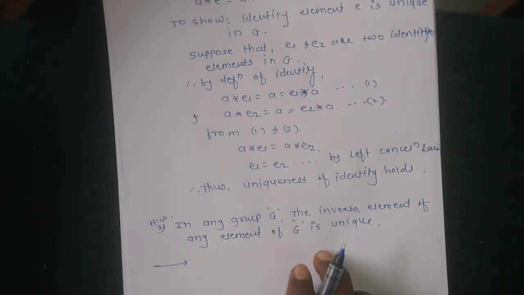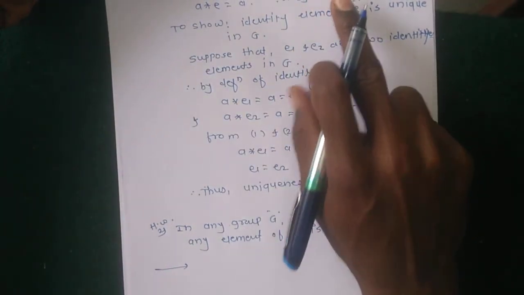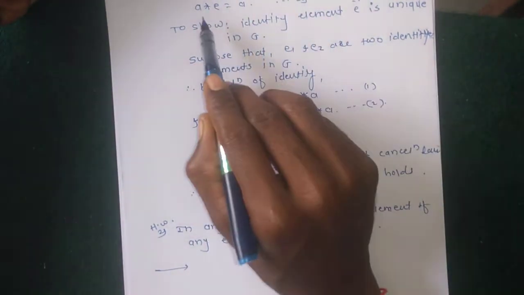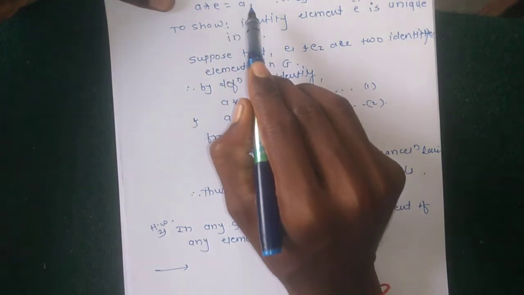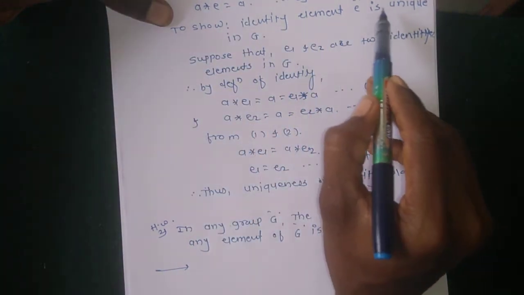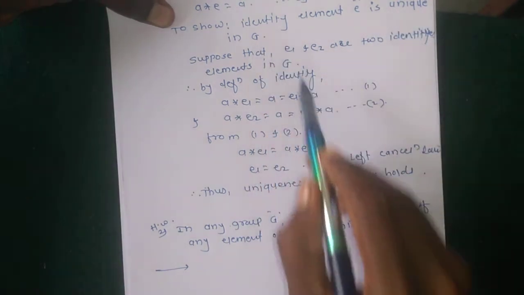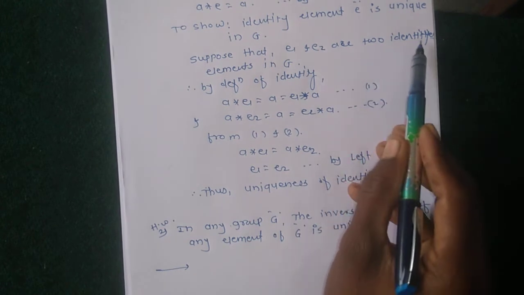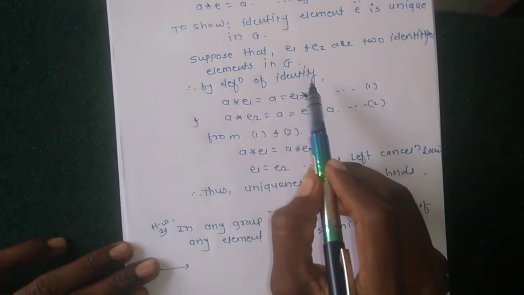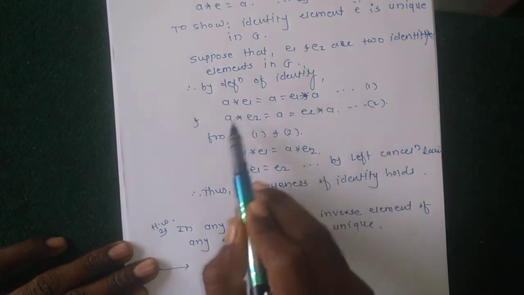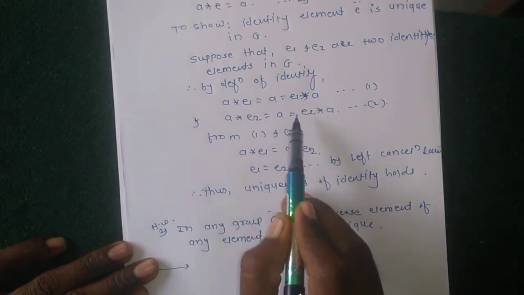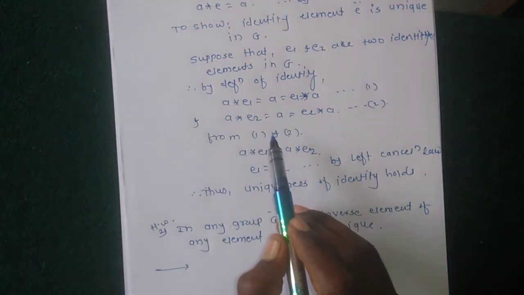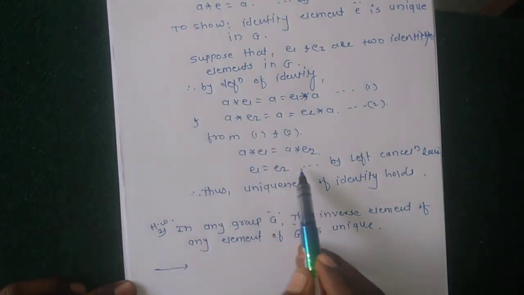Here only choose A belonging to G. By definition of inverse, for A belongs to G there exists A inverse belongs to G such that A star A inverse equals identity. And to show the inverse element A inverse is unique in G, you choose two inverses, A1 inverse and A2 inverse, which are two inverse elements in G. By definition of inverse, A into A1 inverse equals identity and A into A2 inverse equals identity, and comparing these two equations, we get A1 inverse equals A2 inverse.